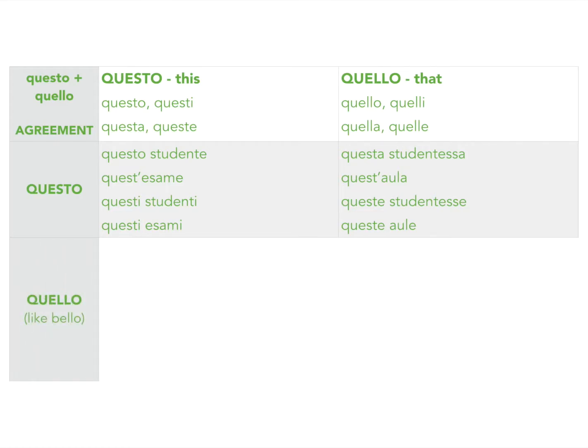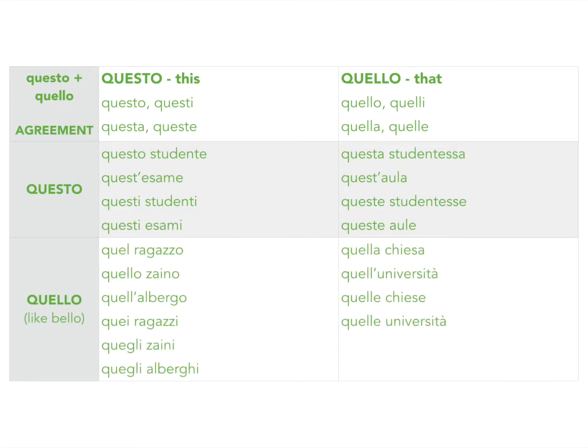Next up, let's do quello, okay? Quello is a lot like bello, okay? So here are all our forms. We've got quel ragazzo, that's a consonant. Quello zaino, that's a Z start word. Quel albergo, quei ragazzi, quegli zaini, quegli alberghi.